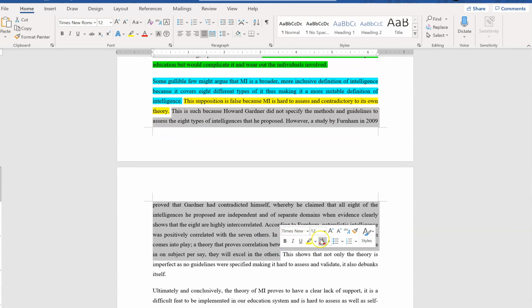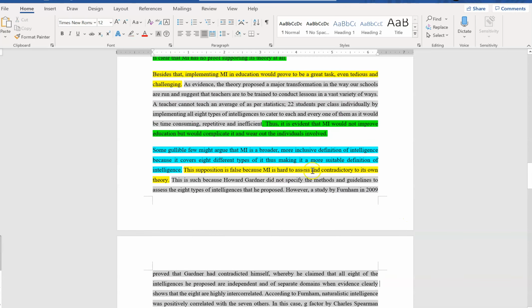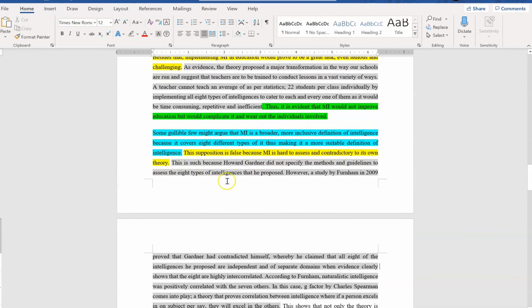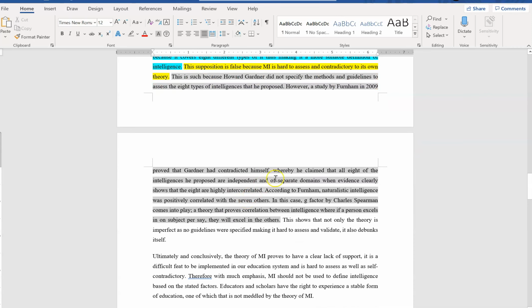And then all these are the supporting sentences that support your main idea. This main idea here, contradictory. So let's read it. This is such because Howard Gardner did not specify the methods and guidelines to assess the 8 types of intelligence that he proposed. However, a study by Furnham in 2009 proved that Gardner had contradicted himself, whereby he claimed that all 8 of the intelligences he proposed are independent and of separate domains when evidence clearly shows that the 8 are highly intercorrelated.